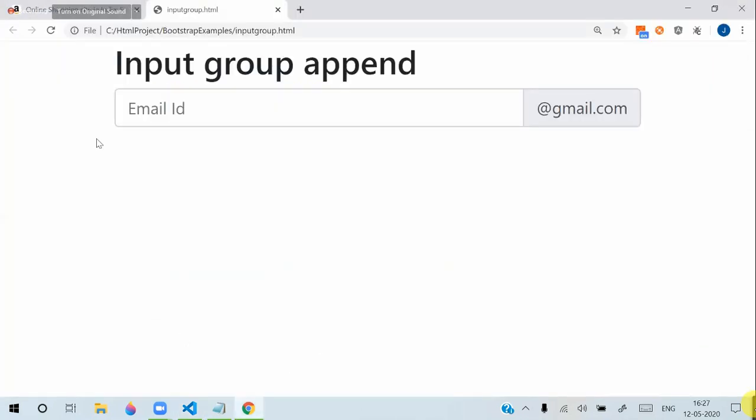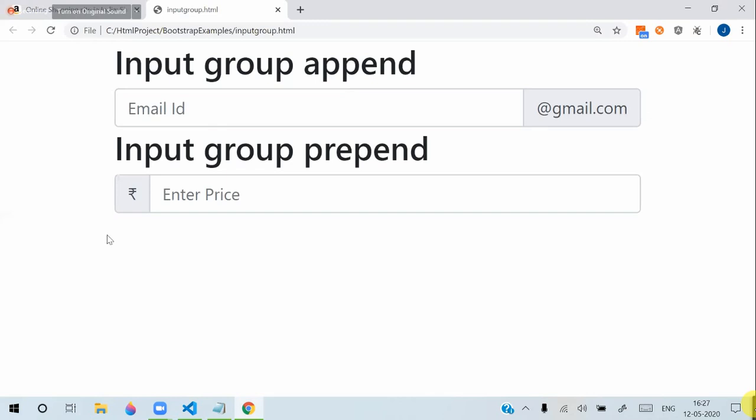And here you can see this time input group prepend will be there, and append will also be there. Prepend means it will give the left side, and append means it will give the right side. So we have prepend and we have append. Append means right side, prepend means left side. Prefix and suffix. It looks like a group. Width, height, everything you can adjust if you keep it in a div and in a container.